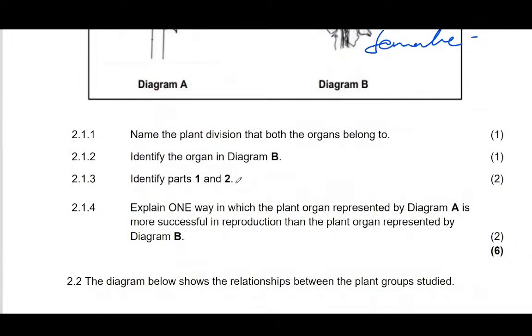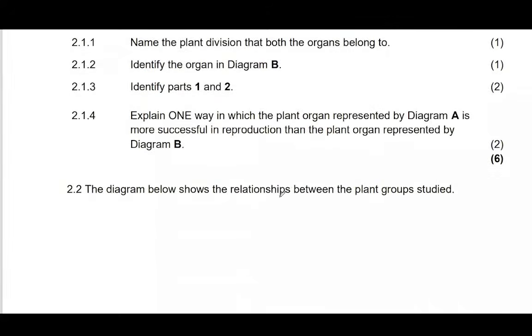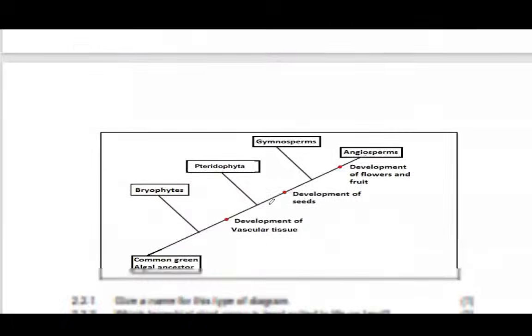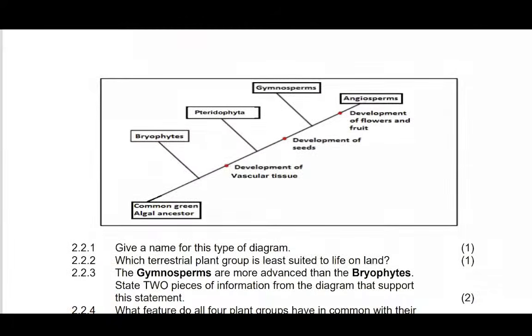B. Then they're saying that the diagram below shows the relationship between the plant groups studied. Okay, let's look at it.